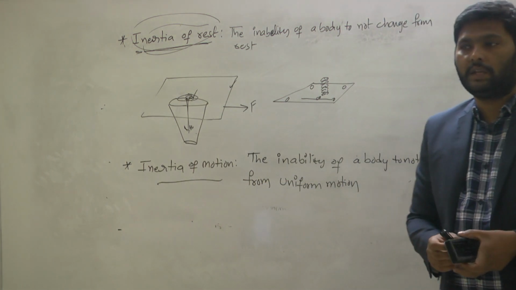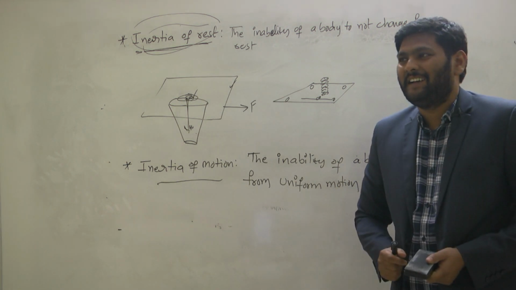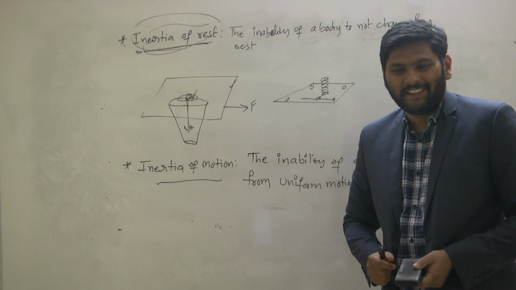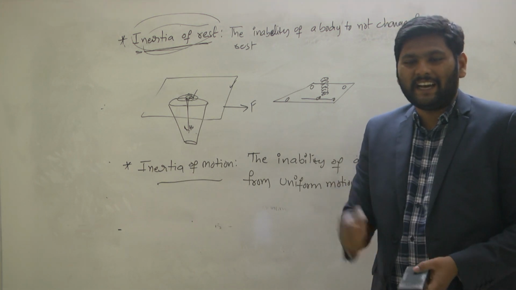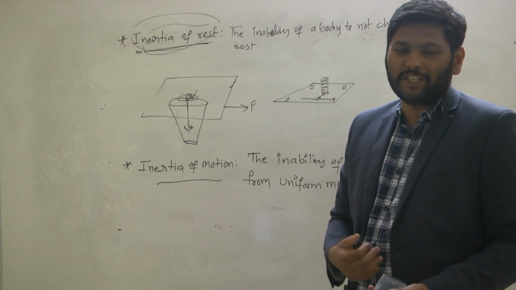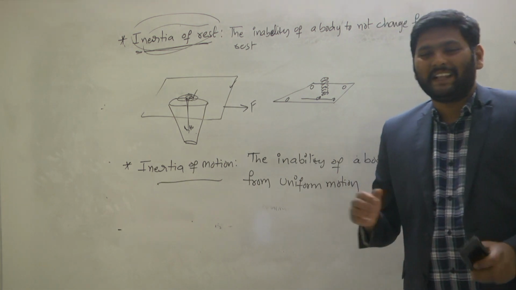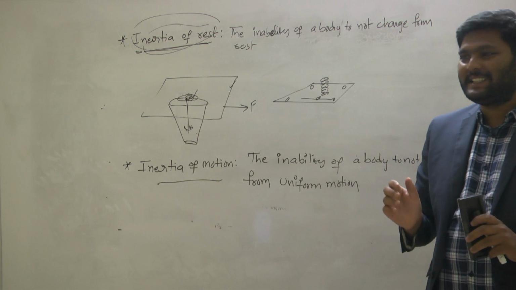Can I say one more? The horse rider is riding the horse. All of a sudden, if the horse comes to rest, what is going to happen? The rider will jump off the horse. Am I right? Why does this happen?